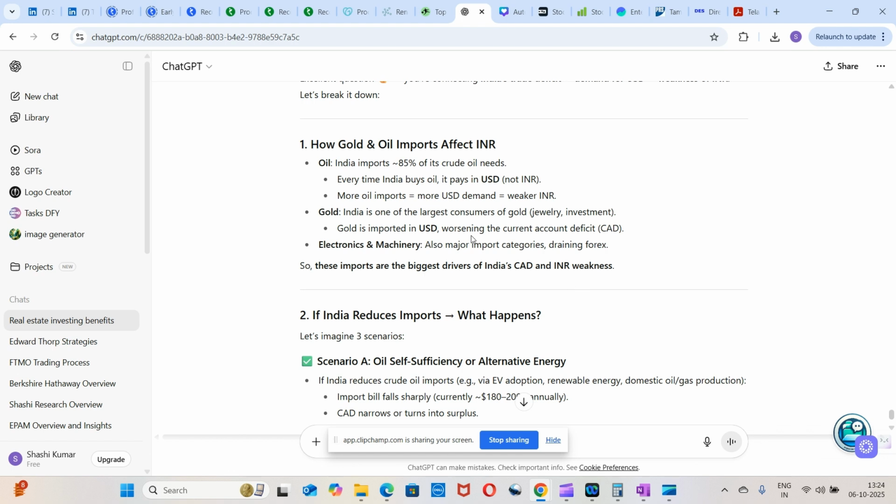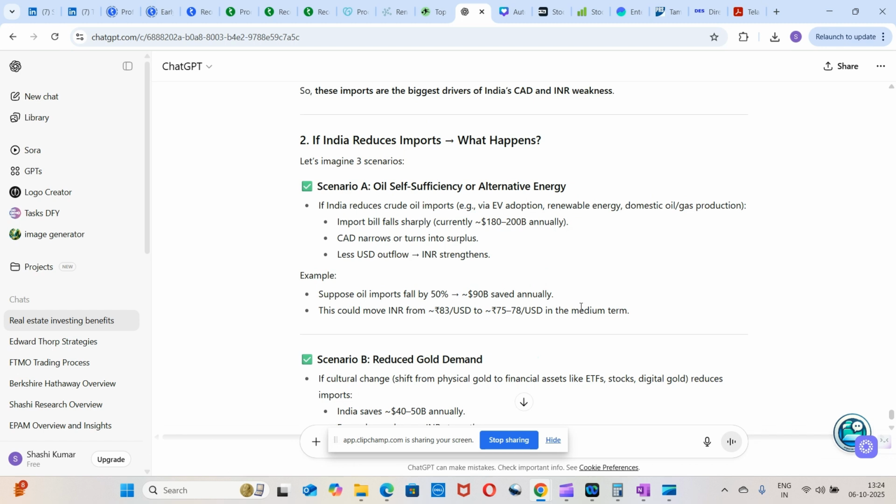So this is our current economy. The scenario that we are discussing is if some technology change or cultural change or self-sufficiency happens: a cultural change reducing gold demand, a technology change reducing oil dependency, and self-sufficiency in electronics and other sectors. How does that impact the currency as well as our economy? So first, if India reduces imports, what happens? There are three scenarios here.